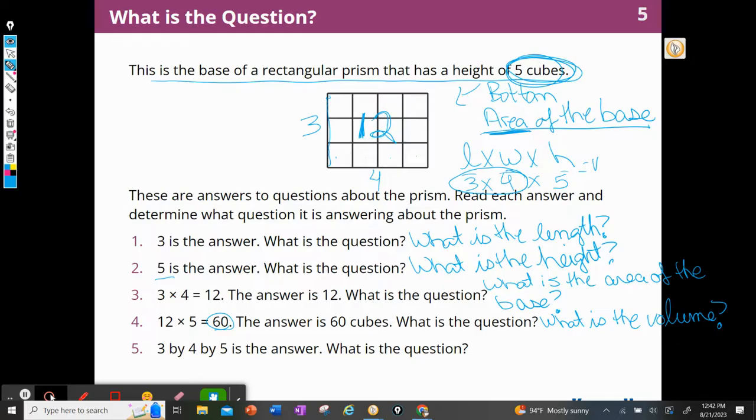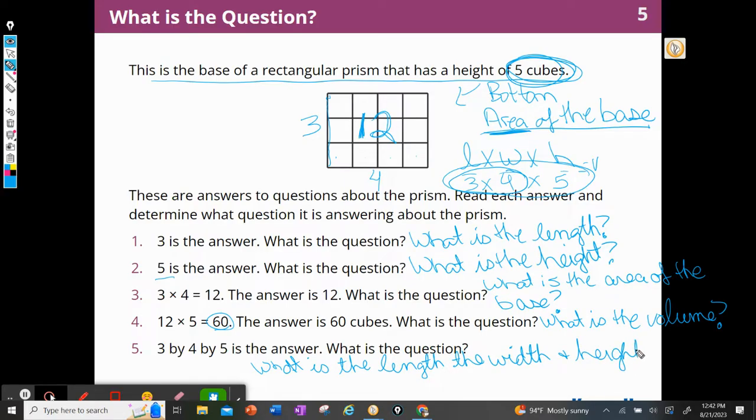Three by 4 by 5 is the answer. Well, that kind of describes the entire prism, right? So I think I would write, what is the length, the width, and the height?